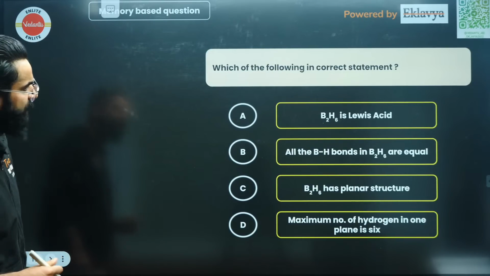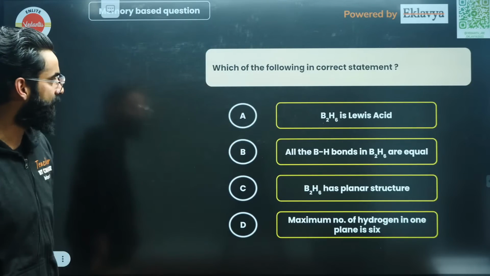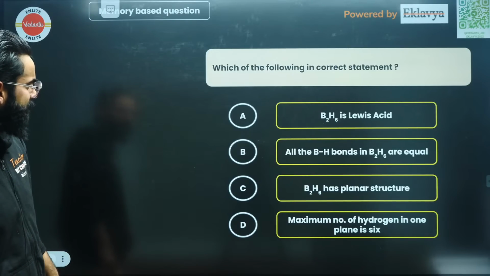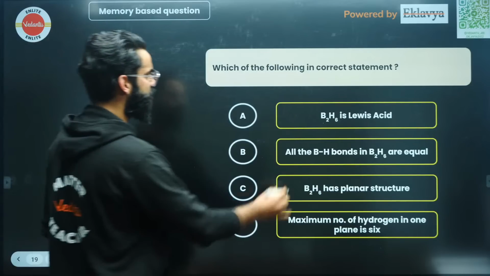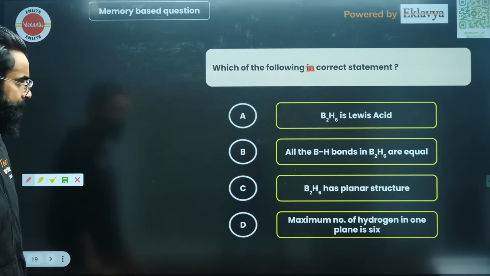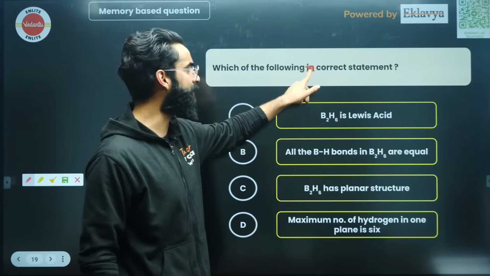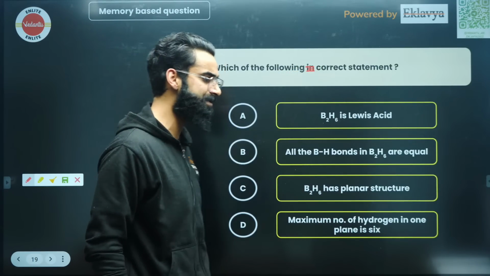Perfectly done. Moving on to one more. All right, which of the following is incorrect statement? Wait, which of the following is incorrect? I think the question should be which of the following is correct statement. This should be the question. Was it written in the examination which of the following is correct or incorrect? Can you just give me the confirmation in the chats?